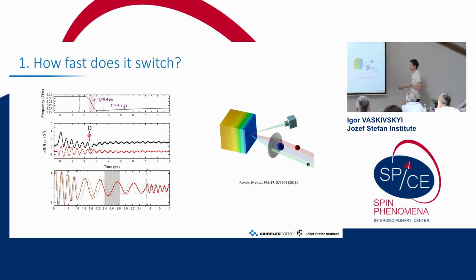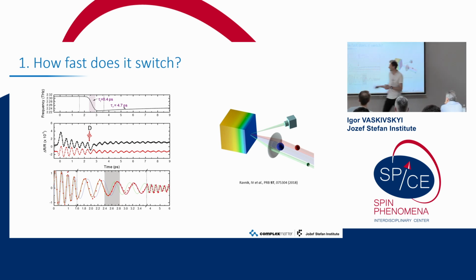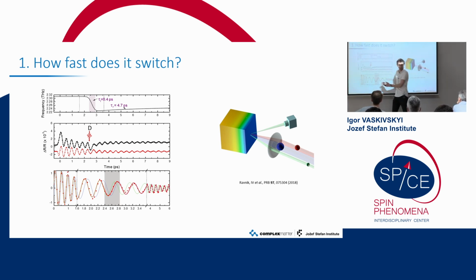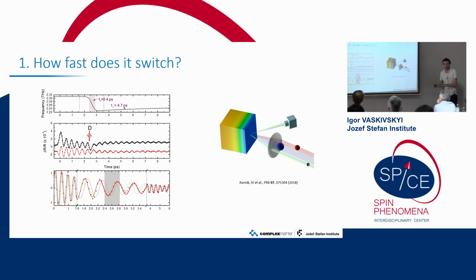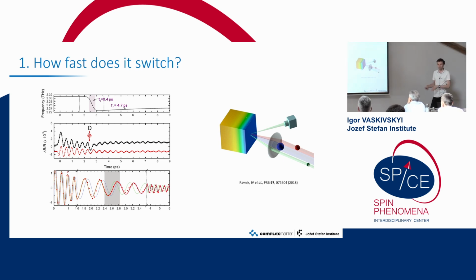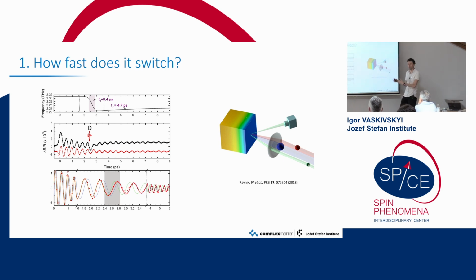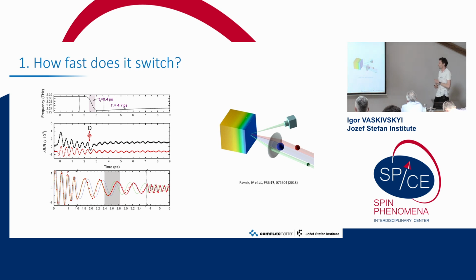So in a multi-pulse experiment, what we can do is start our pump-probe, induce the oscillations, and then the switching pulse comes, and the frequency of oscillation changes. By looking in detail at the frequency on this side and on this side, we can narrow down the region where some dynamics is happening, and it's this shaded area here with a width of just half a picosecond. So the whole change occurs within half a picosecond, which is kind of cool and pretty fast.